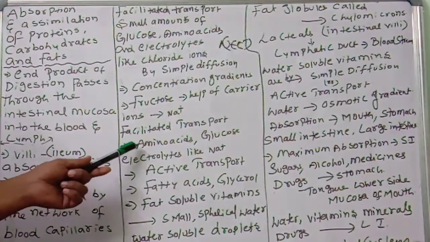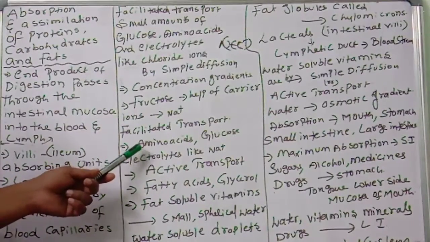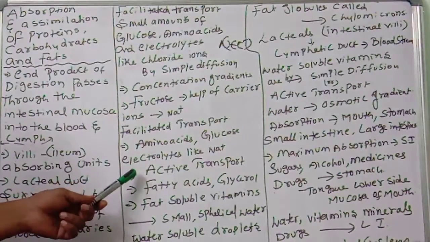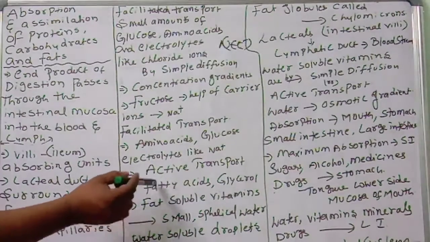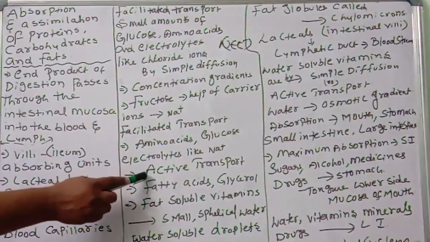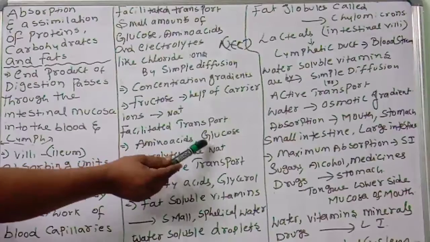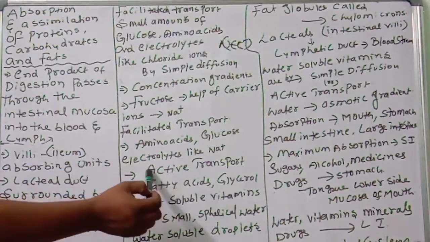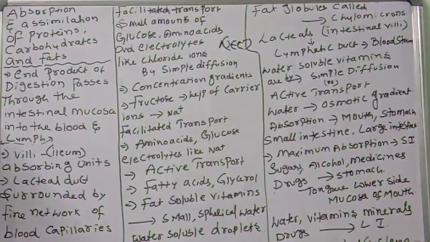Next, remember these names: amino acids, glucose, and electrolytes like sodium move against the concentration gradient, from low concentration to high concentration. How? By the help of active transport. The amino acids, glucose, and electrolytes like sodium are absorbed by active transport. You should remember that.